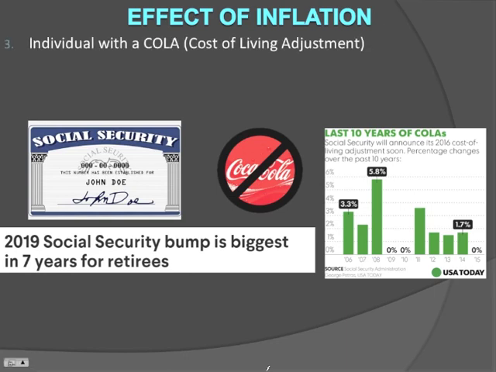Now, we talked before about Social Security recipients, how they do have a COLA built into their contract, which is pegged or indexed to inflation. So if inflation rises, they get a bump. There are a lot of arguments that can be made that there are some weaknesses in this system, such as that elderly people or Social Security recipients do not spend their money the same way that the average urban consumer does. They may spend more money on medical, they spend less money on maybe clothing or something like that, but nonetheless, they do have a COLA built into their contract. So someone that is living on Social Security, which is pegged to inflation or indexed to inflation, will at the very least be unaffected in a generalized way.